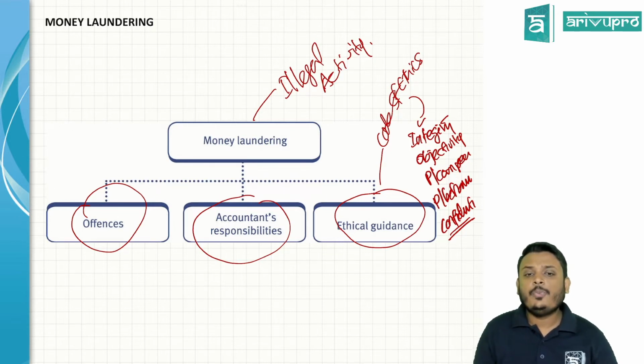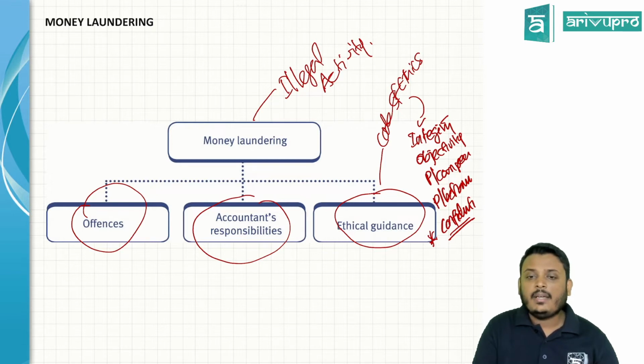But when you work as an auditor and you find out that a particular client is doing money laundering, what should you do? Are you thinking, confidentiality is a principle, I should not disclose confidential information, so if I disclose this matter, it is unethical? Is it like that? No.